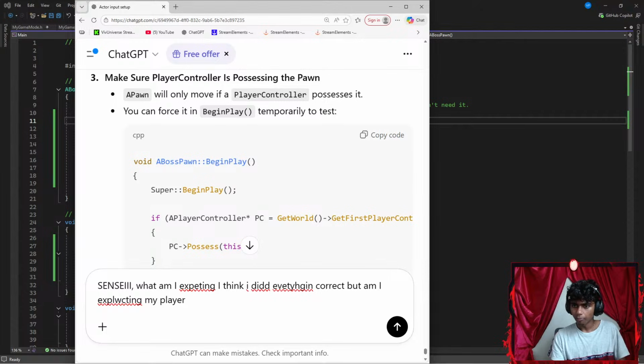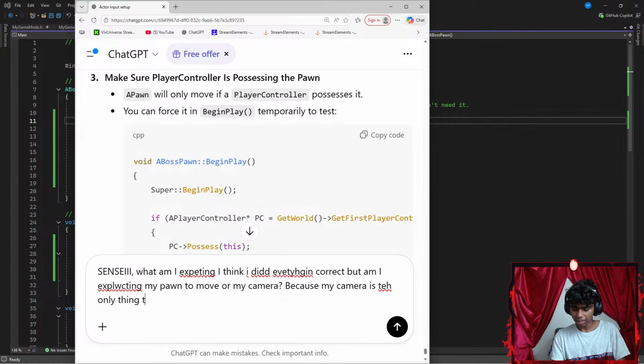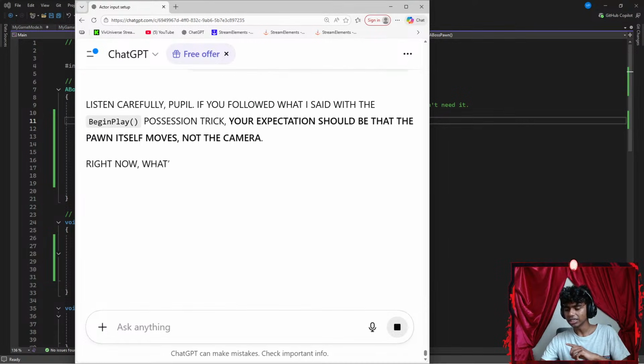Actually, my pawn to move, or my camera? Because my camera is the only thing that actually moves. Okay guys, my camera is the only thing that moves.